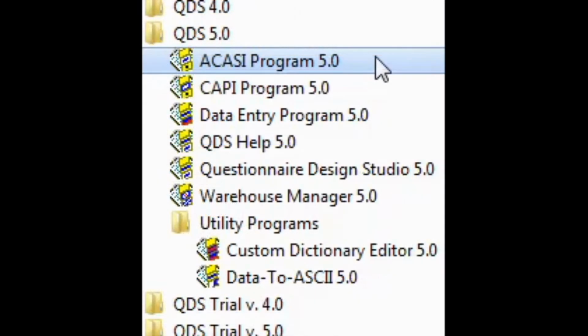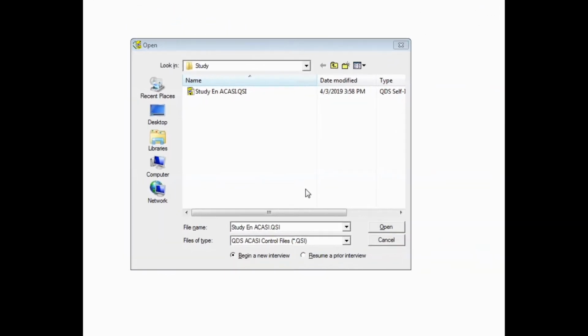To resume a data file that has been renamed, the steps are slightly different, but you do start out the same way. As before, you'll go to QDS 5.0, ACASI Program 5.0 from the Windows Start menu or Apps view of the Start screen depending on your version of Windows. Once again, you will see the ACASI Open dialog box, but at this point the process does change.